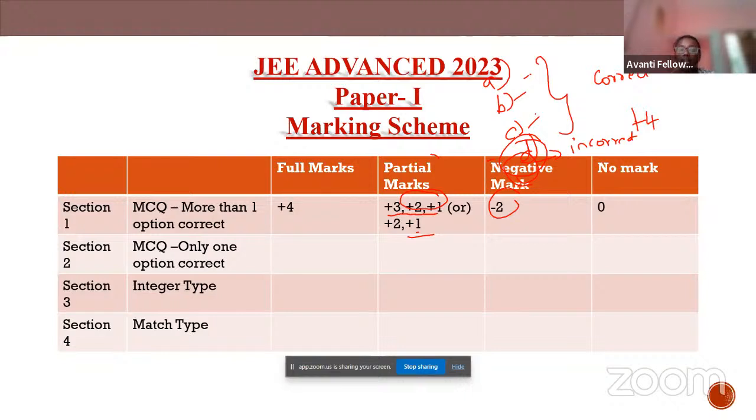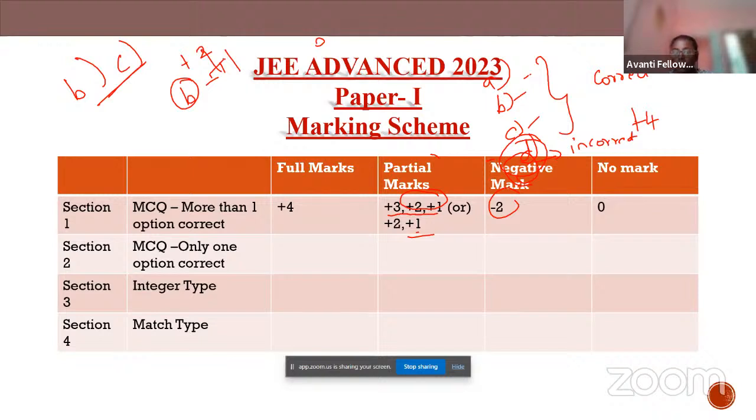Now if I have marked only B and C, what happens? I'll be getting +2 marks. If I marked only option B, I'll be getting +1 mark. This is in case all the options are right.